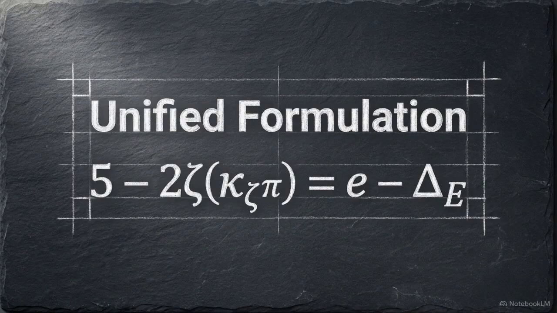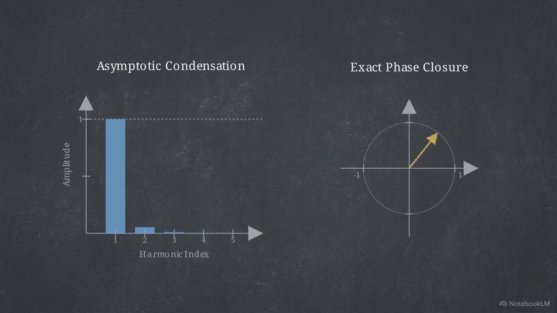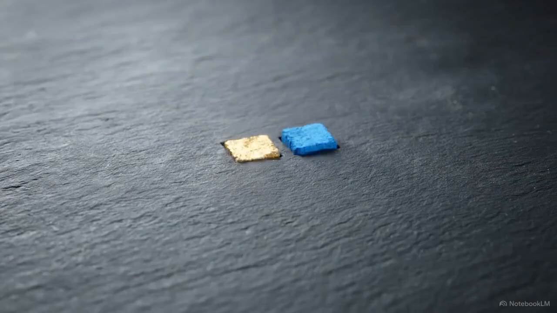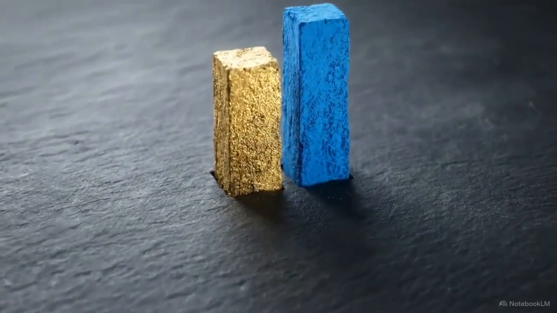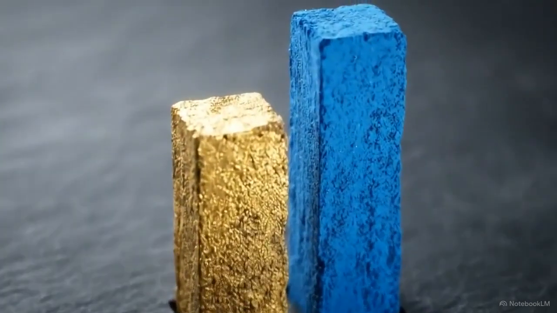This leads to the finalized formulation: 5 minus 2 zeta of kappa zeta pi equals e minus delta E. In this view, harmonic resonance condenses into unity, while rotational phase restores it. The Euler gap marks the persistent boundary between the reduction of geometry and the emergence of the exponential.